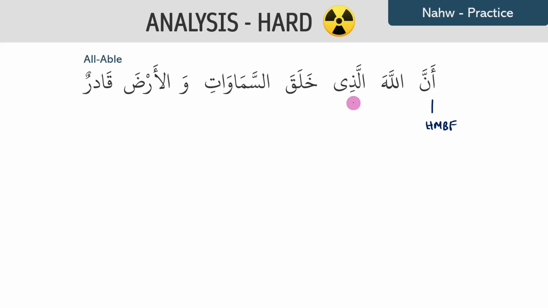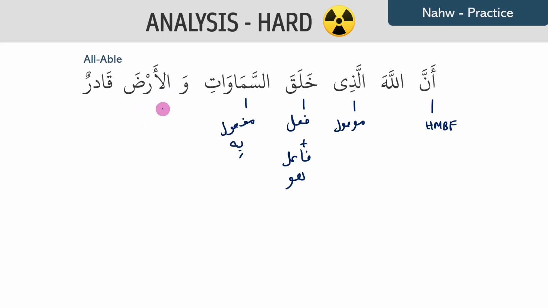We have الذي, which is your ism mawsul. Then we have خلق السماوات والأرض. We know that whatever mawsul refers to is going to be sila. So alladhi means the one who, okay, the one who what? He created the skies and the earth. Okay, so this is going to be your sila. Khalaqa is your fa'al plus fa'il, which is your dhamir huwa inside. As-samawati, this is the mansub version, so we know that this is going to be the maf'ul bihi.